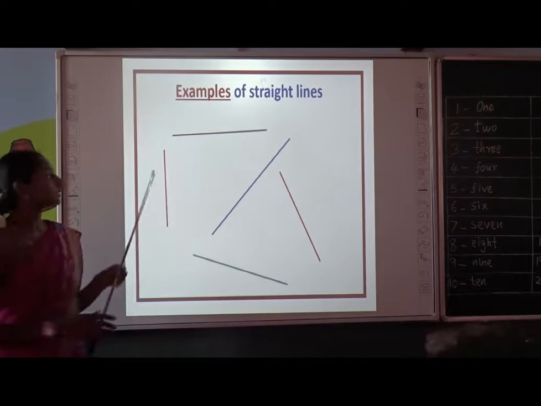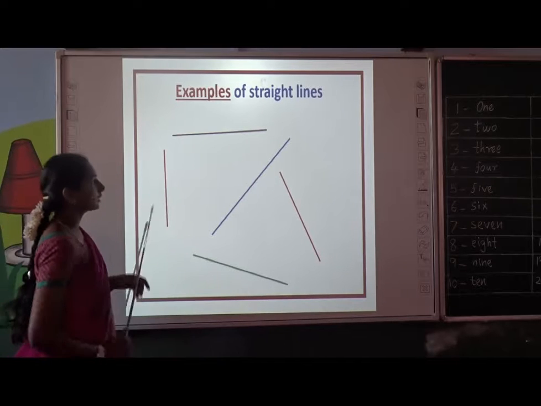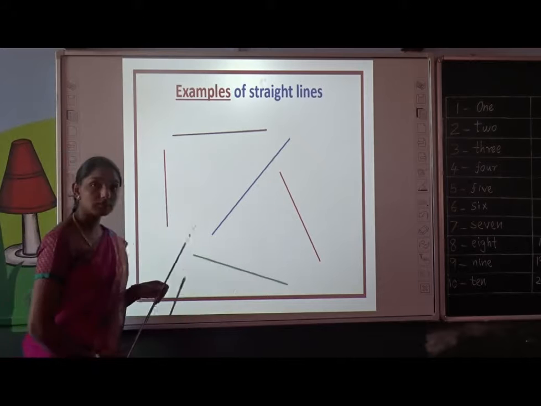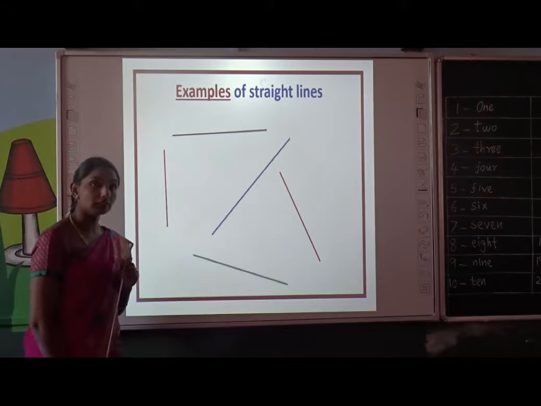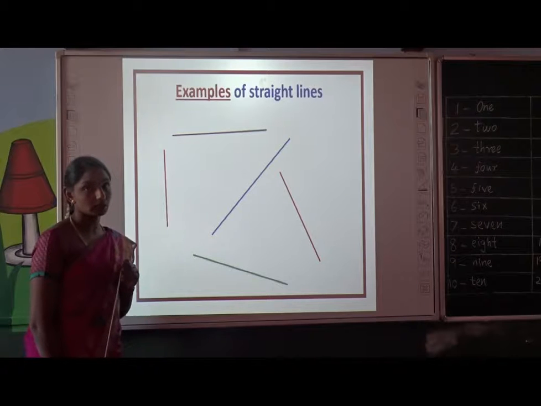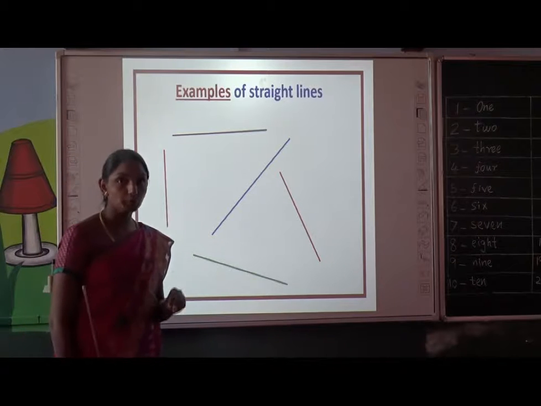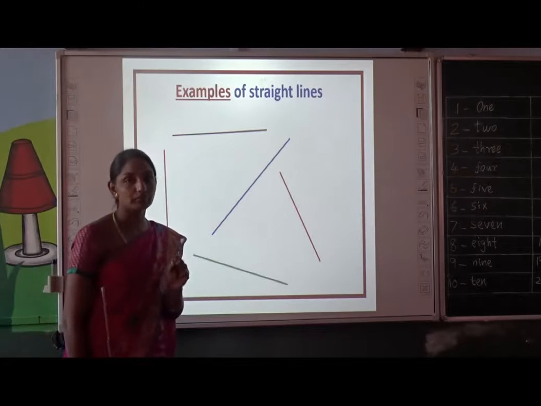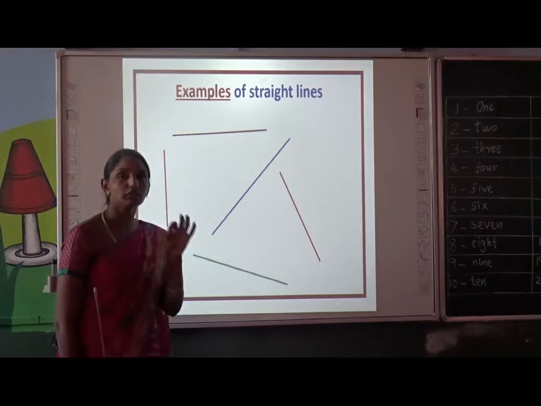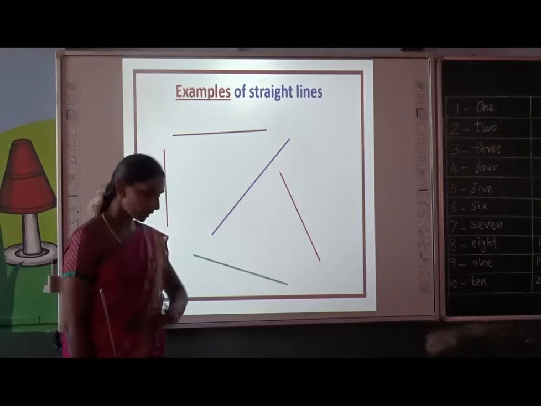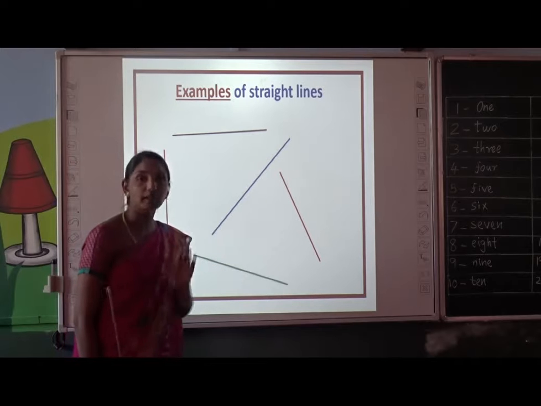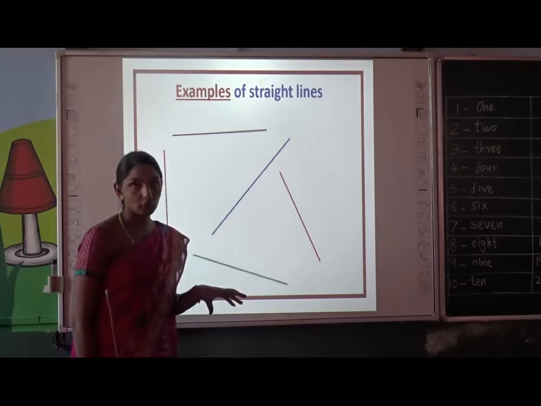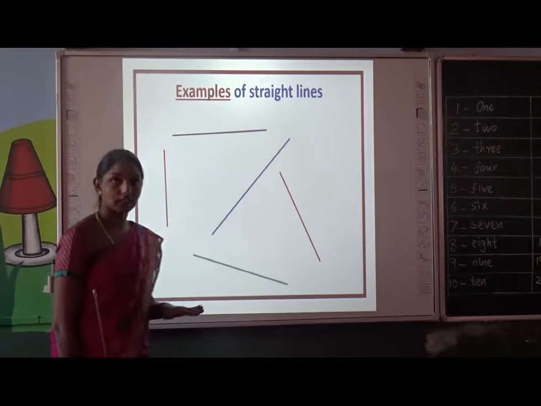Okay. See here. These are some lines. These 5 lines are examples of straight line. Let me tell one more real life example, children. Okay. If we want to move from one place to another by walking, please make note of the word walking. If we want to move from one place to another by walking, then our path is an example of straight line. Let me show.